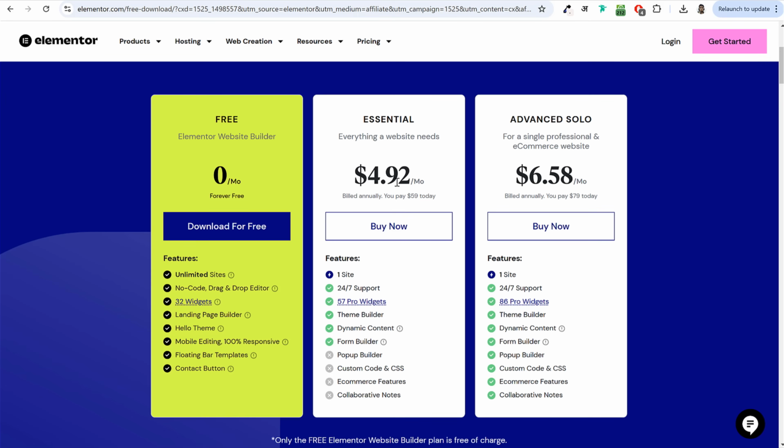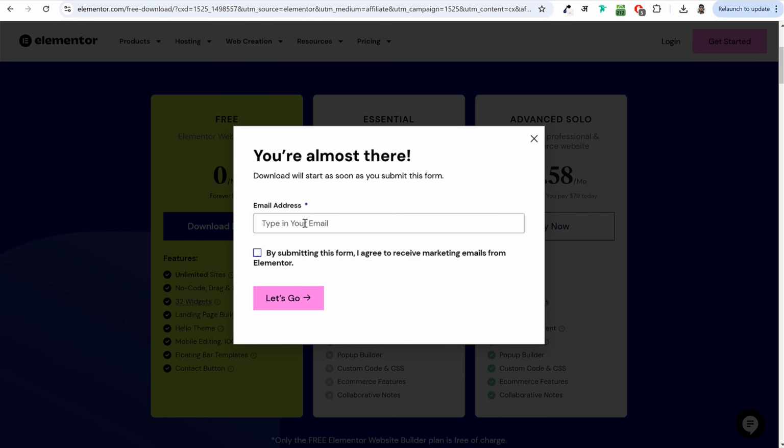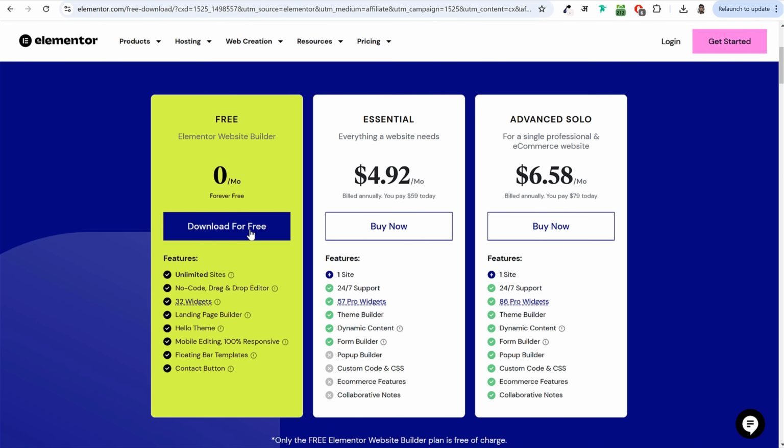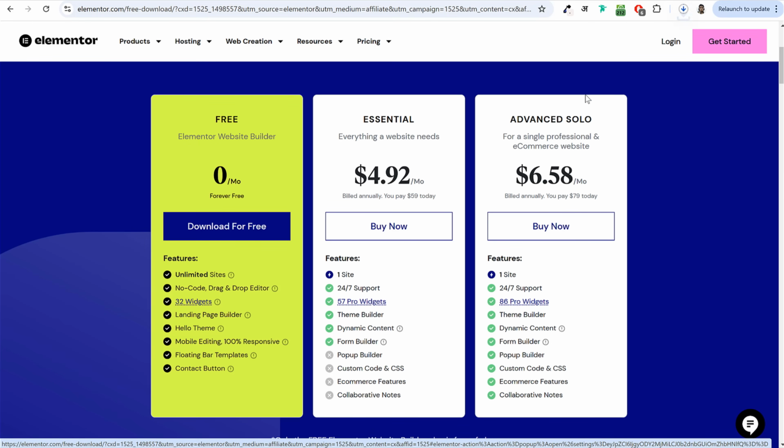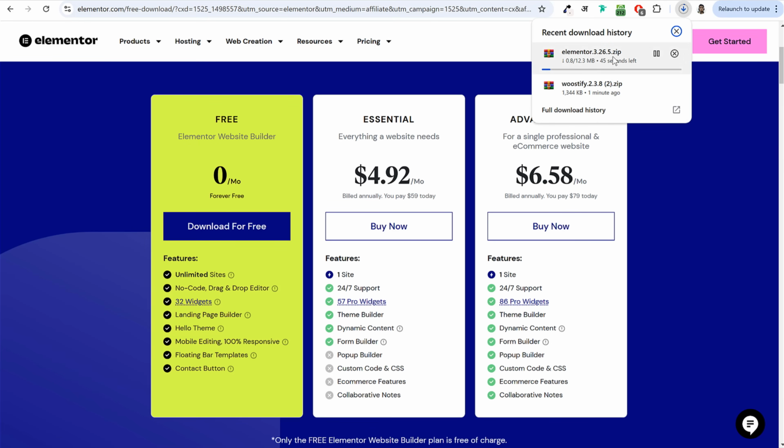If you want more features, you can purchase the premium version. We'll be using the free version. Click on this download for free, enter your email address, tick mark this thing and click on let's go. And once you do that, again, a new file will start downloading for you. You can see latest version of Elementor will be downloaded. Once it is downloaded, you can upload this file on your website.